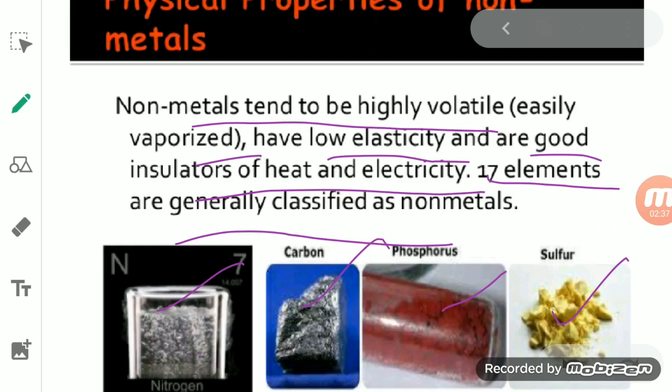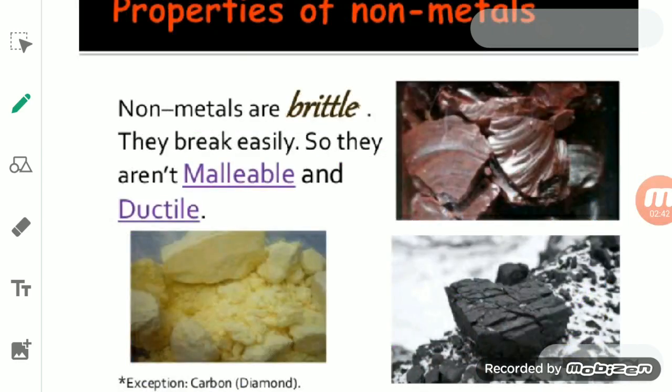Now we'll come to the properties of non-metal. When we talk about the properties, the first property is that non-metals are not malleable. We had discussed in the metals that metals are malleable. It means they can be beaten into thin sheets. But here the non-metals are non-malleable. So they are basically brittle.